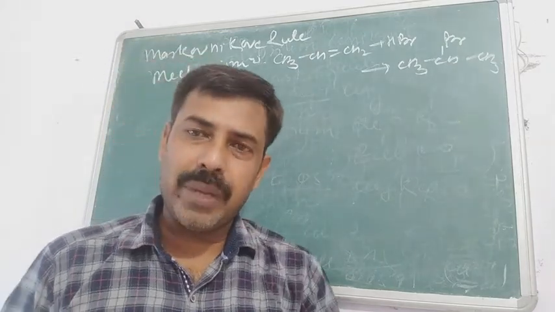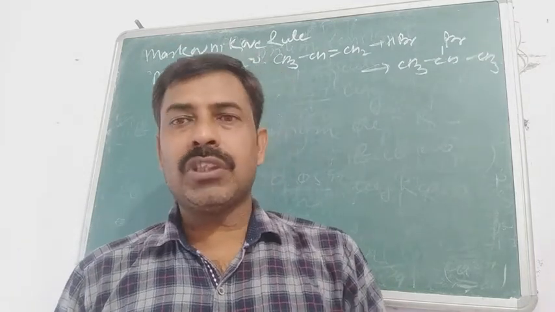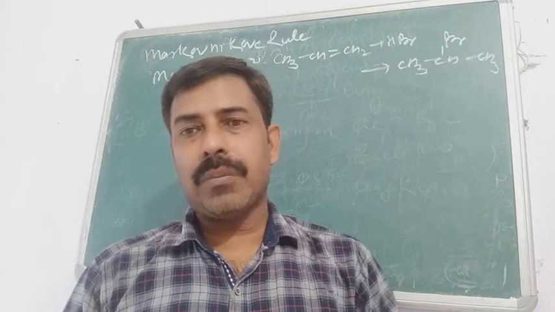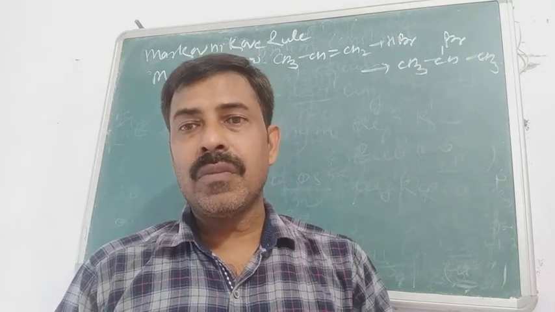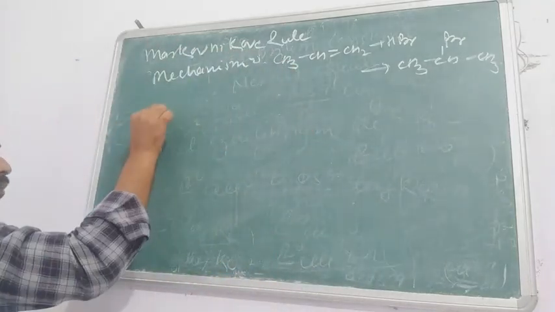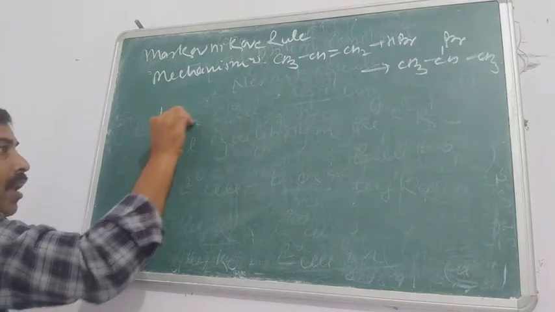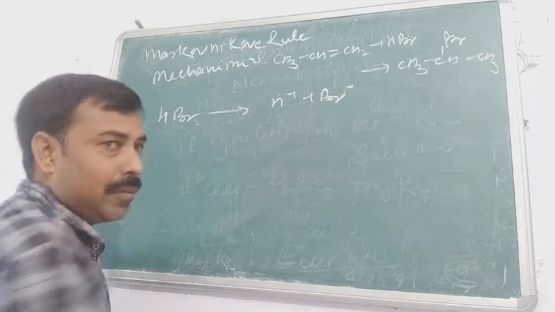Now when you see the mechanism, last time we already discussed that the first step will be the formation of the attacking group. So first we form the attacking group, generated with the help of HBr, and it will break into H plus and Br minus.